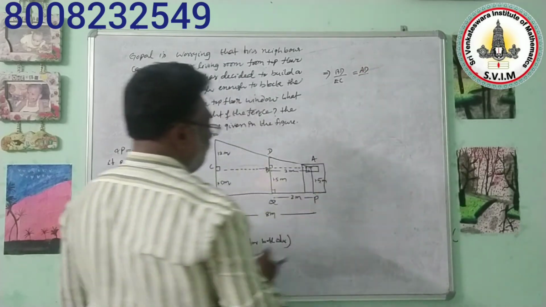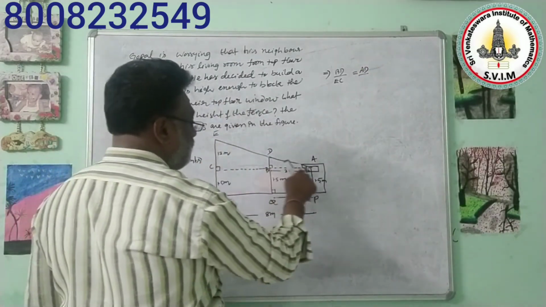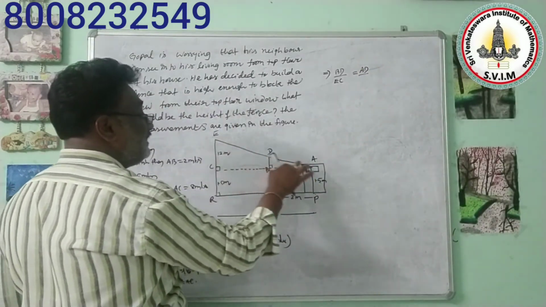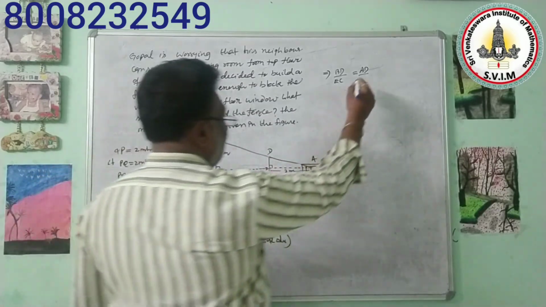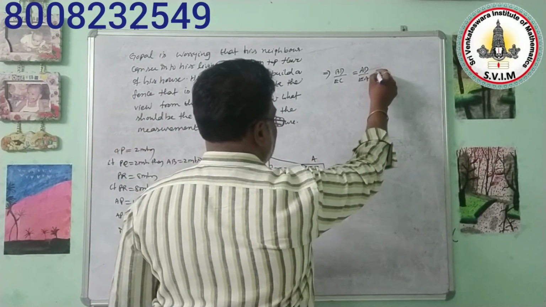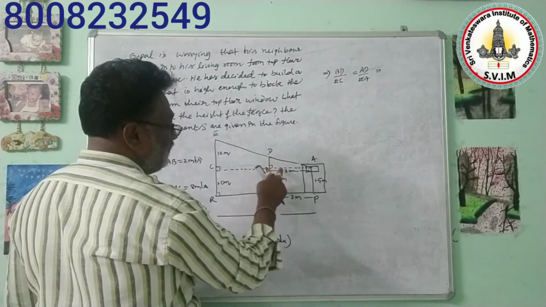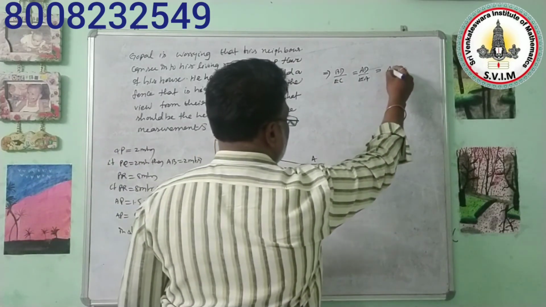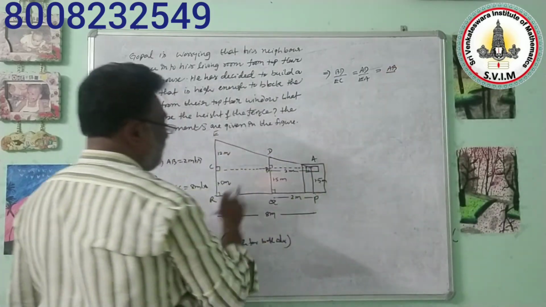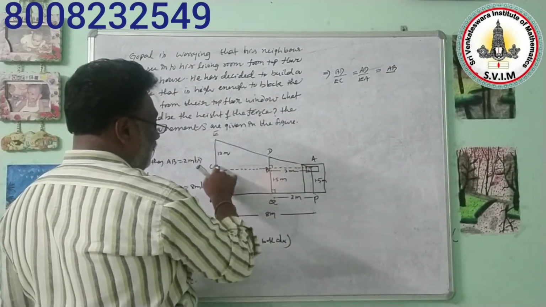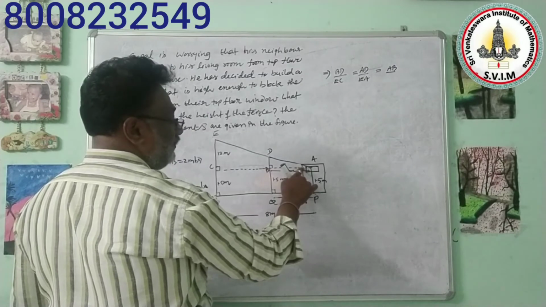That implies BD by 12 is equal to 2 by 8. That implies BD is equal to 2 by 8 times 12. By sending this 12 to the other side of the equality symbol, it will change to multiplication. So 2 1s, 2 4s, 4 1s, 4 3s. So BD of measure is nothing but 3 meters.